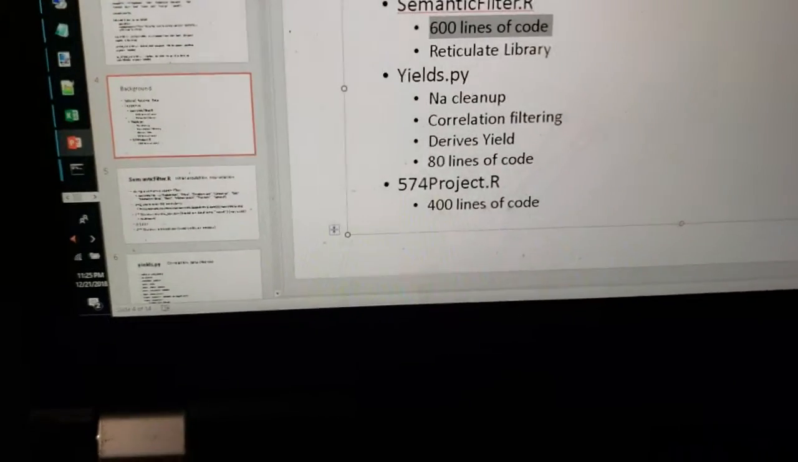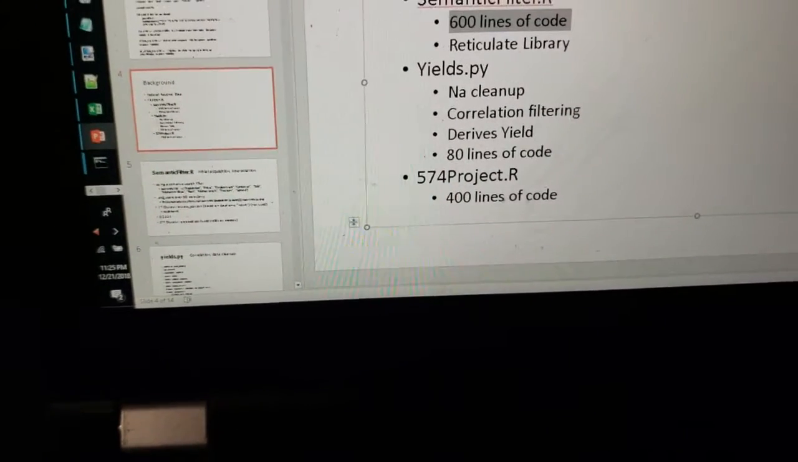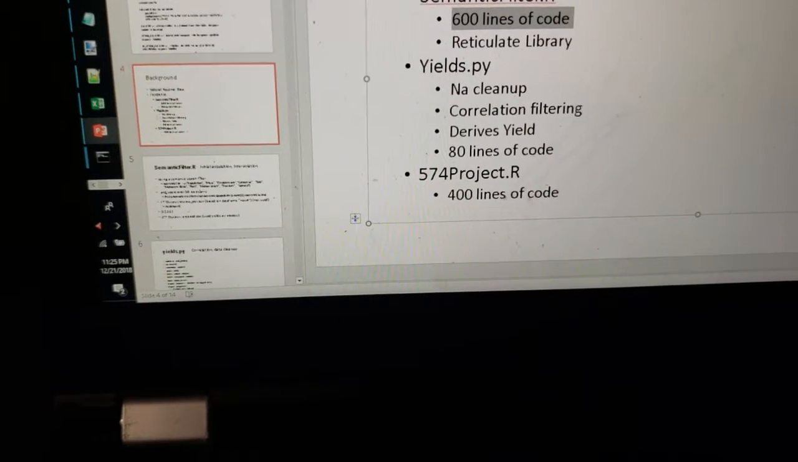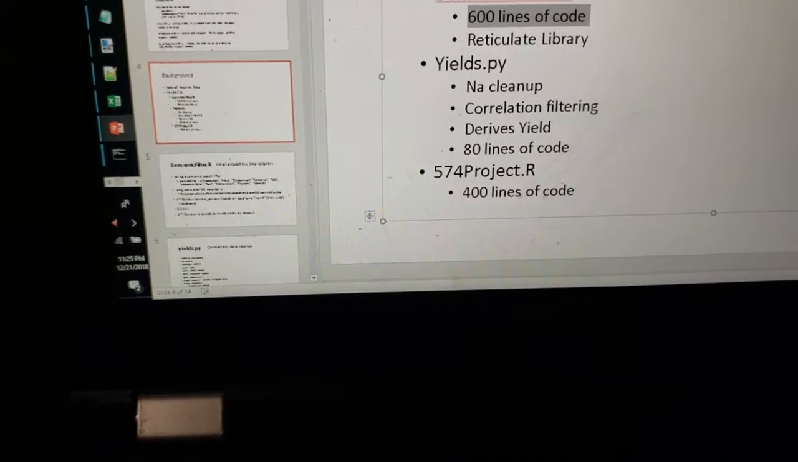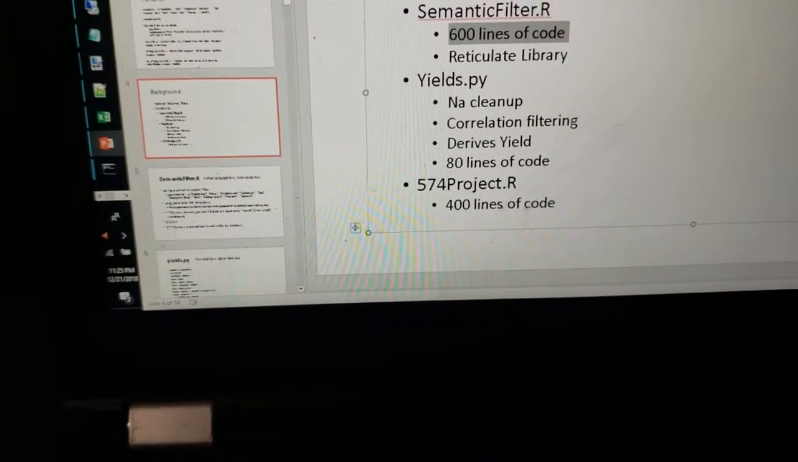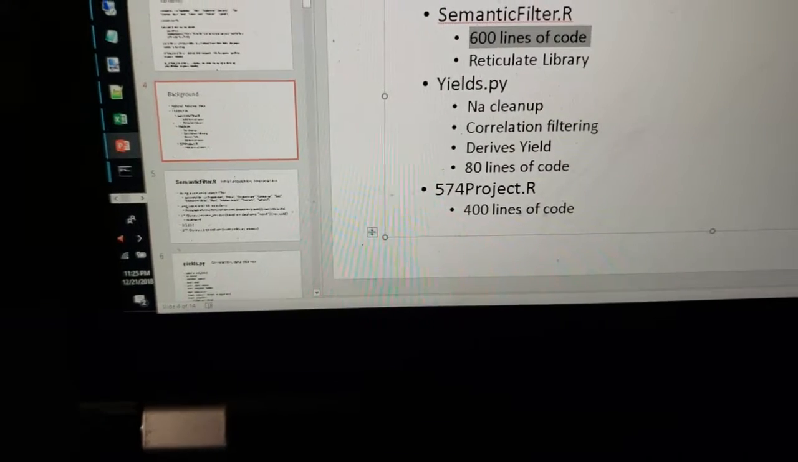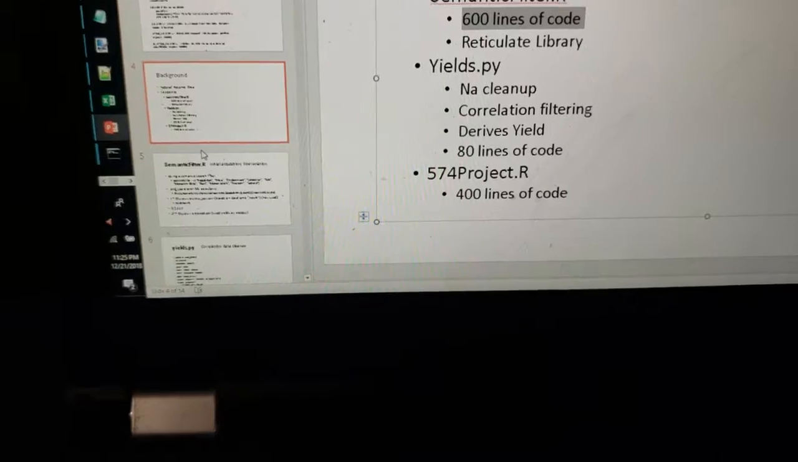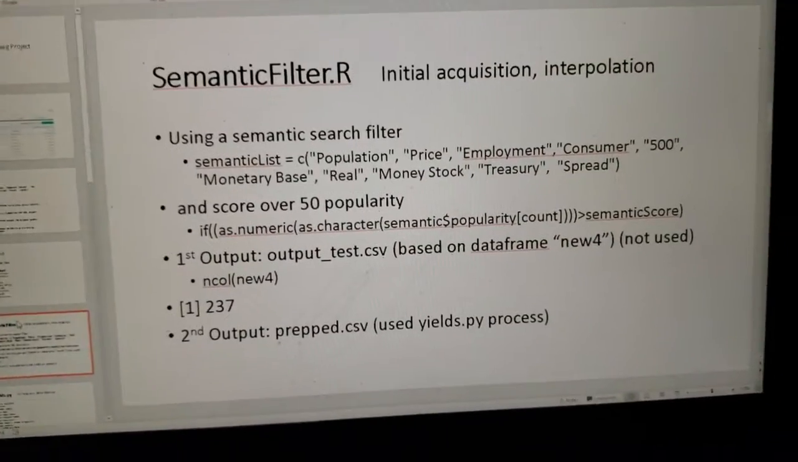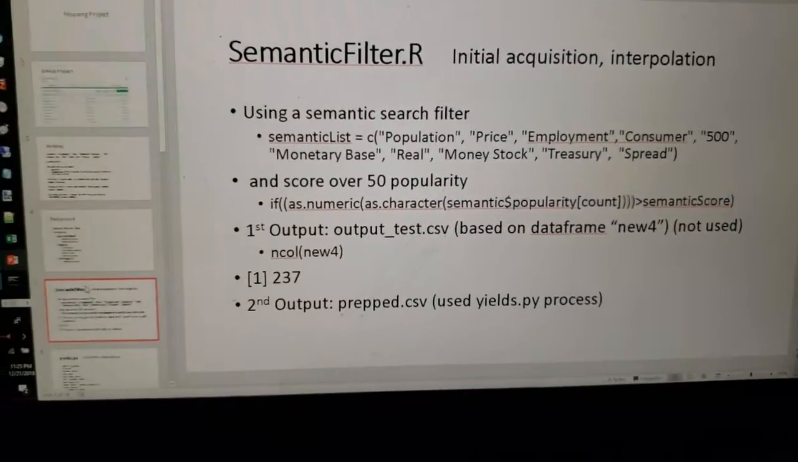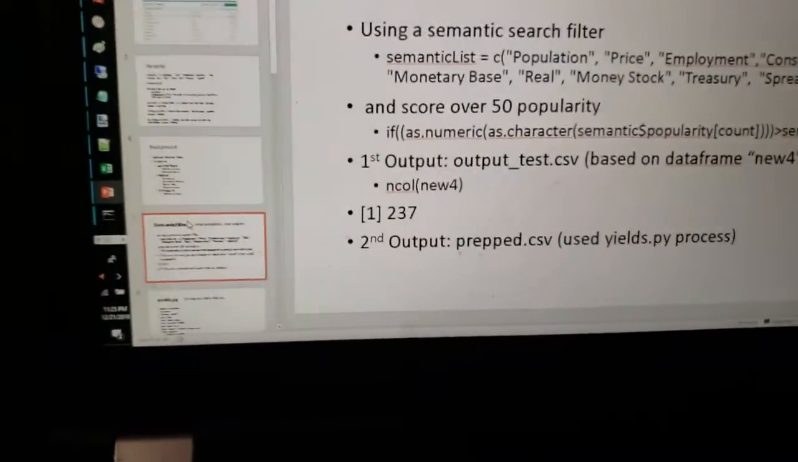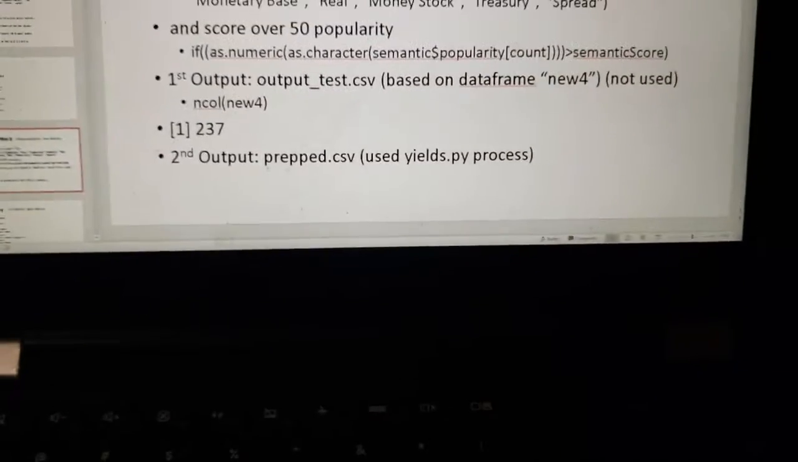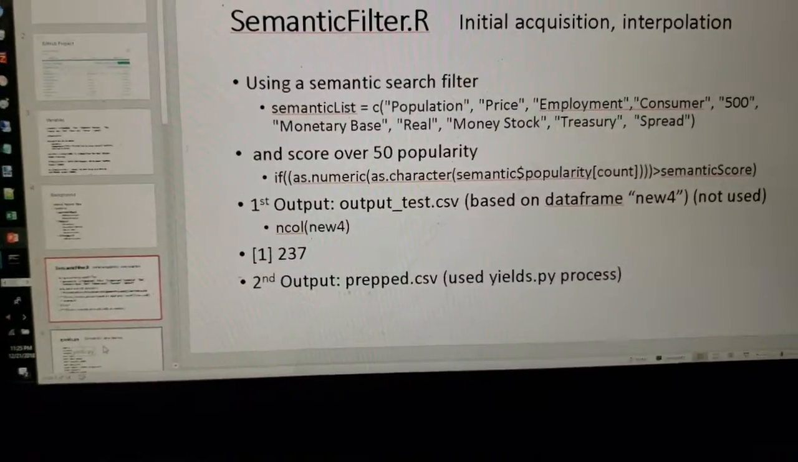Anyway, moving on. Yields.py derives yields based on last quarter, does NA cleanups, does correlation filtering. I do a special 2-pass correlation filtering, but I'll get to that later. And then 574project.r does all the regression modeling, to include classification. Okay, so semantic filter, I talked about all those things. I talked about the output files.